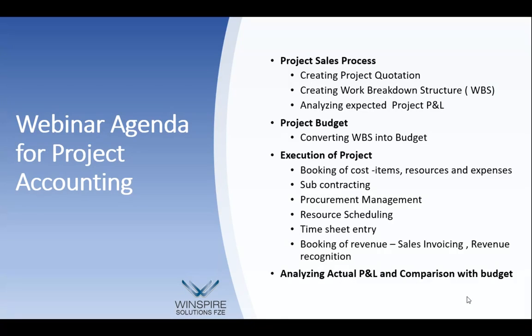And once the quotation is approved or revised, you can do the revision. Once it is approved, then that gets converted directly into a project budget. A project budget and a project file are created. And once a project file is created and the WBS gets converted into budget, the budget figures get locked. So this can be exempted only by the top management with specific approval and workflow authority. Okay. And then we start executing the project.